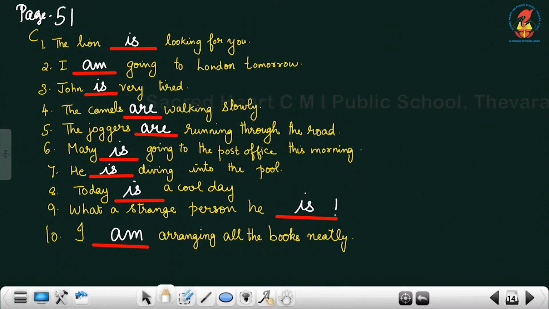Sixth one, Mary going to the post office this morning. Mary is singular, so Mary is going to the post office this morning. Seventh one, he dash diving into the pool. He is singular, so he is diving into the pool. Eighth one, today dash a cool day. Today is a cool day. Today, one day only. What a strange person he is. He is singular.